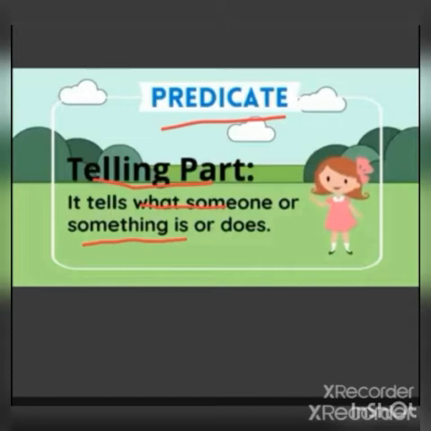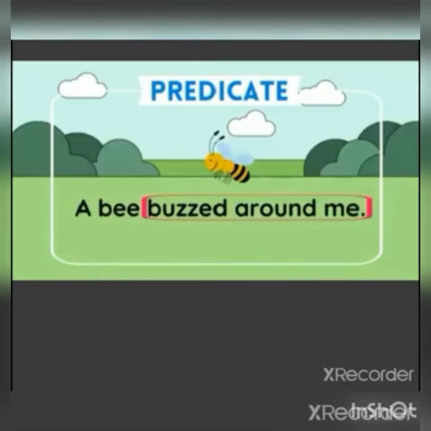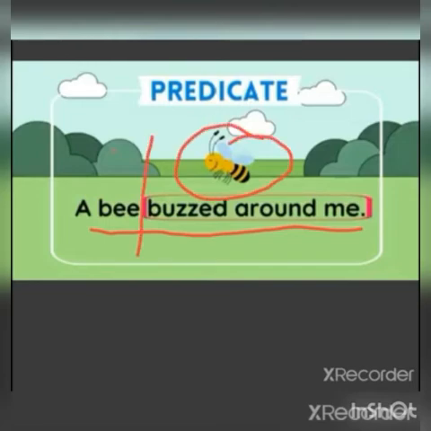It tells about the subject. For example, a bee buzzed around me. Here, what is the predicate? Buzzed around me. Because this part of the sentence tells what the bee did. So, a bee buzzed around me. A bee is a subject. Buzzed around me is a predicate.